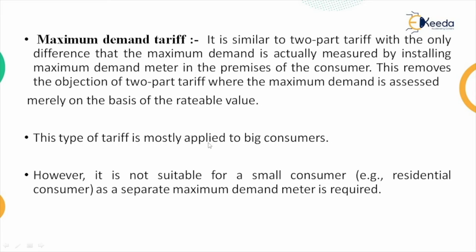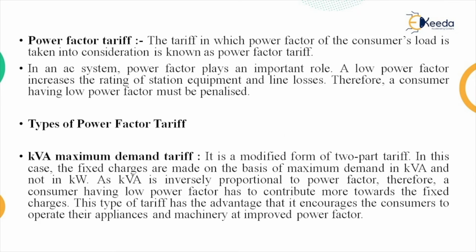This type of tariff is mostly applied to big consumers. However, it is not suitable for small consumers as a separate maximum demand meter is required. It is only suitable for industrial purposes, not for residential, because a separate maximum demand meter is required for each consumer.